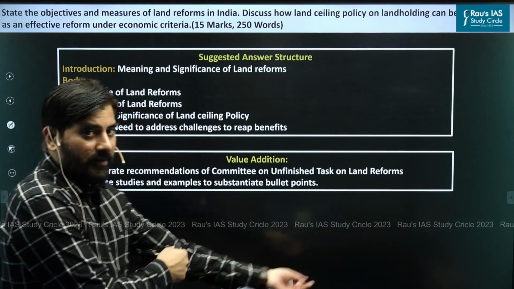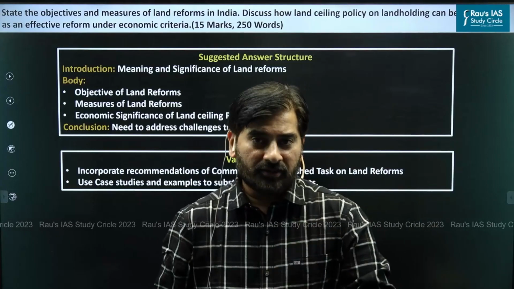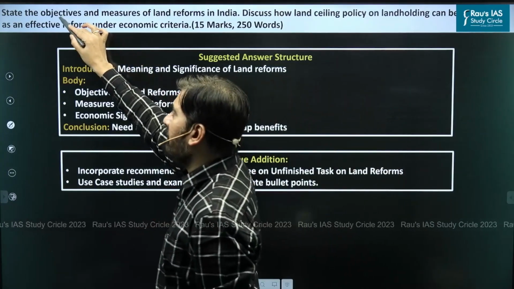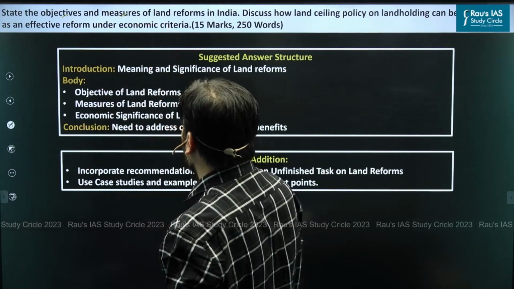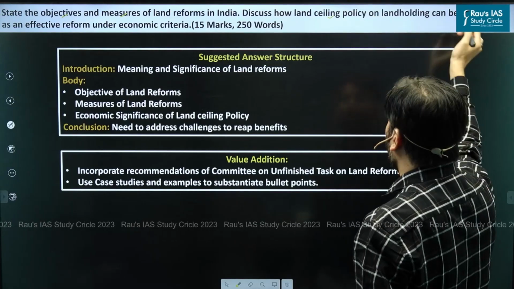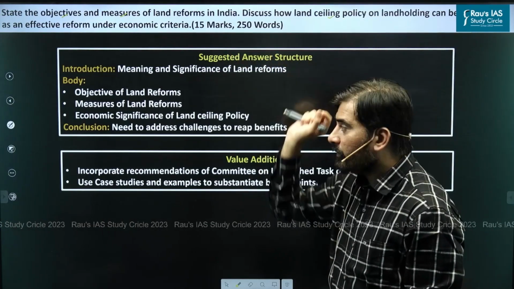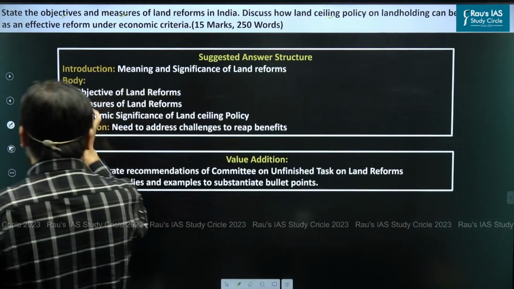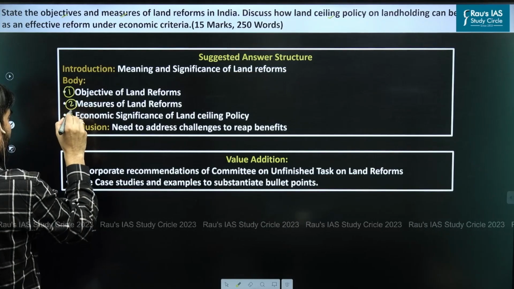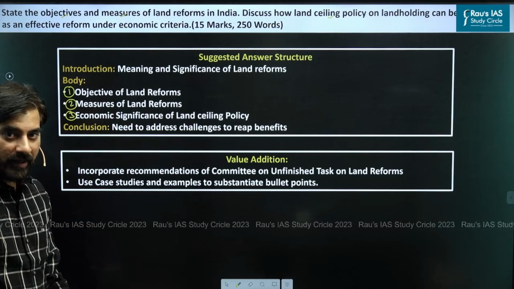So when you read this particular question, you must identify the dimensions of this question. What are the dimensions? Dimension number 1 is objectives. Dimension number 2 is measures of land reforms. And dimension number 3 is how land ceiling policy is an effective reform under economic criteria. So, accordingly, in the body of the answer, you need to have 3 distinct parts: objectives, measures, and economic significance.